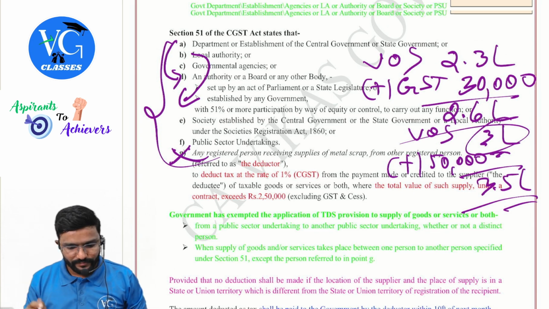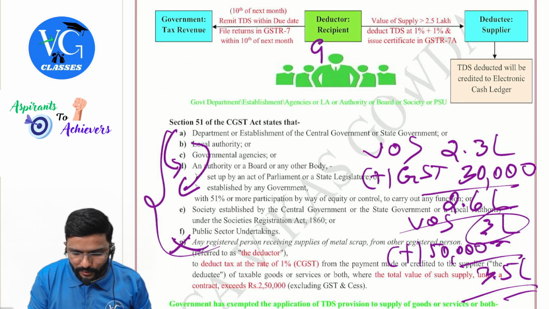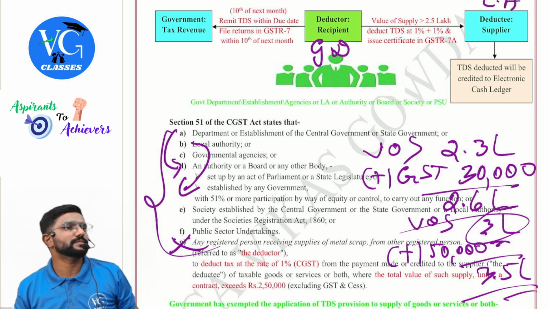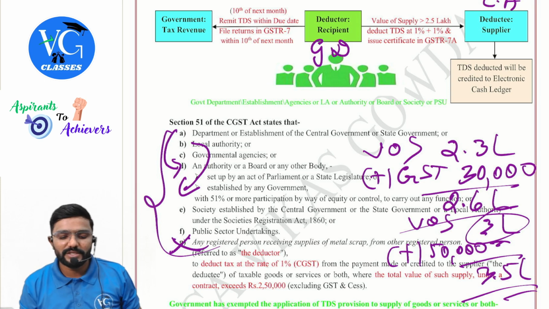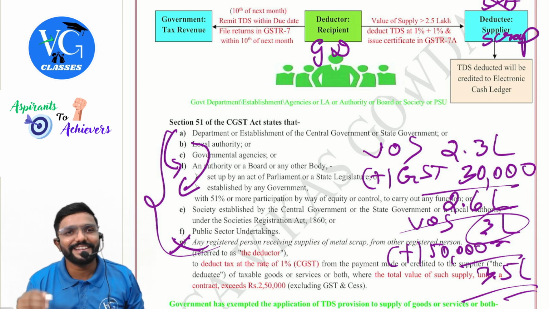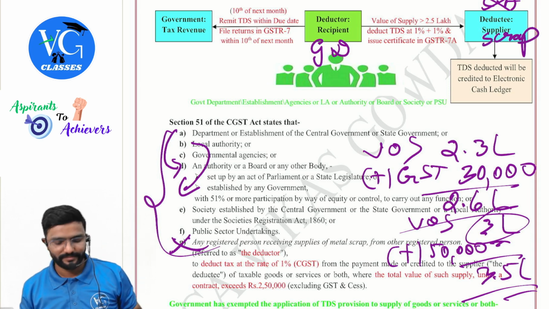For example, sir, this is government department and this is local authority, you assume. Should we deduct TDS? No, no TDS. Assume this is government department and this guy is supplier of scrap. Should we deduct TDS? Yes, TDS is applicable.